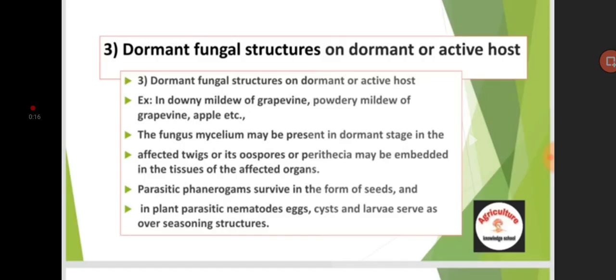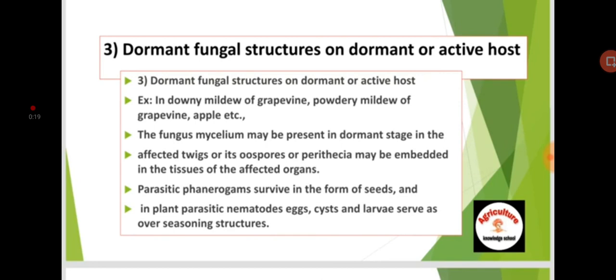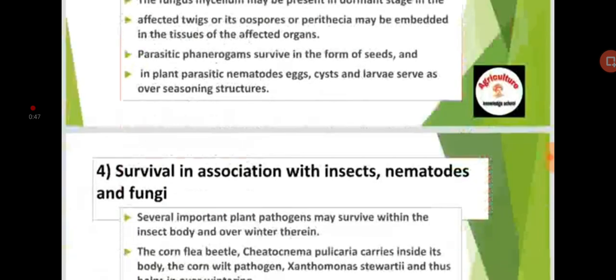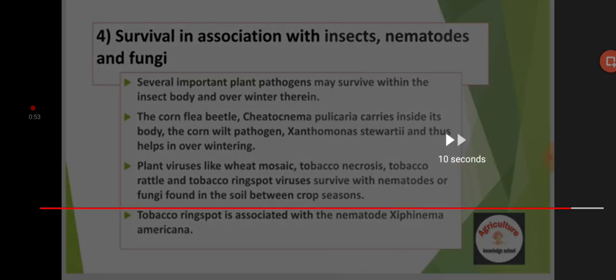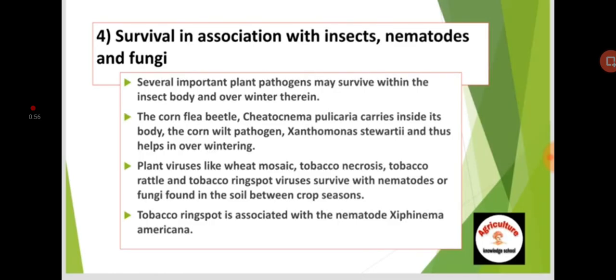Dormant stages occur in downy mildew of grapevine, powdery mildew of grapevine and apples. The fungus mycelium may be present in a dormant stage in the affected twigs, or its oospores or perithecia may be embedded in the tissues of the affected organs. Parasitic phanerogams survive in the form of seeds, and in plant parasitic nematodes, eggs, cysts, and larvae serve as over-seasoning structures. Fourth is survival in association with insects, for example Xanthomonas.